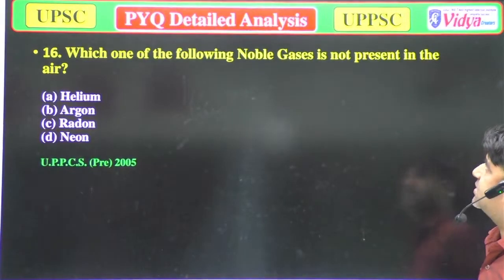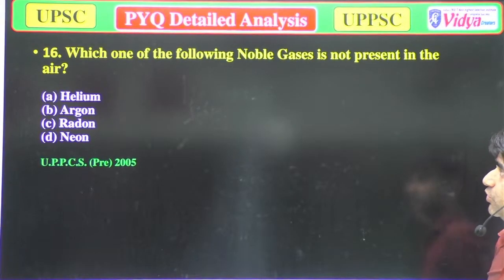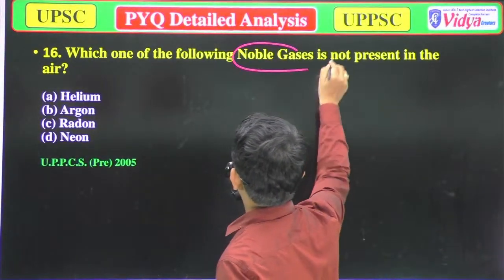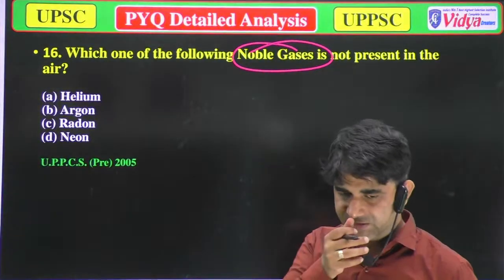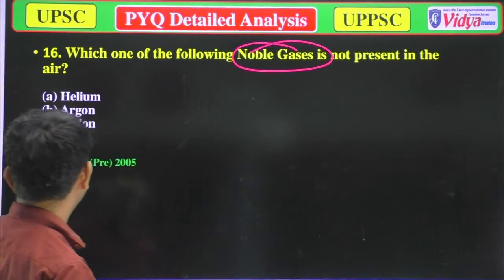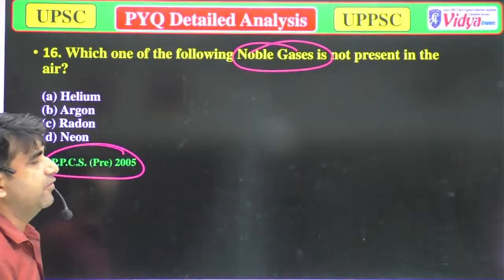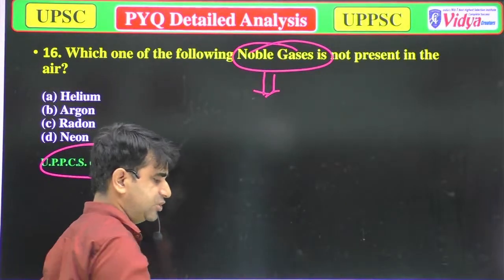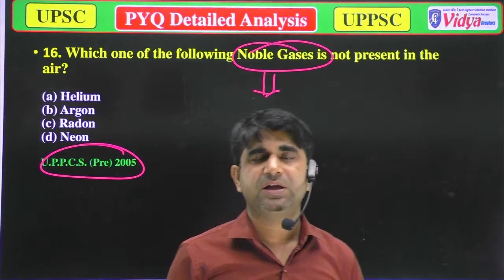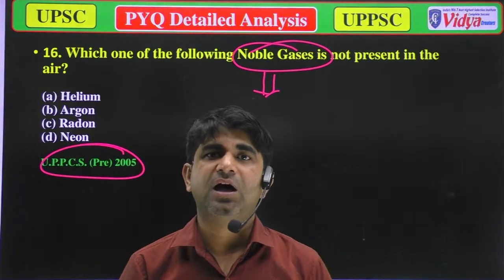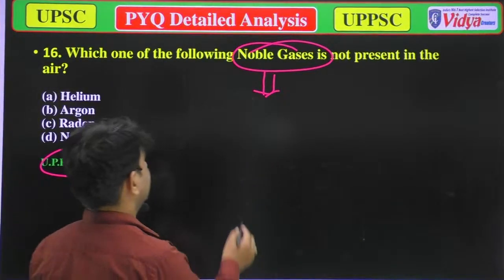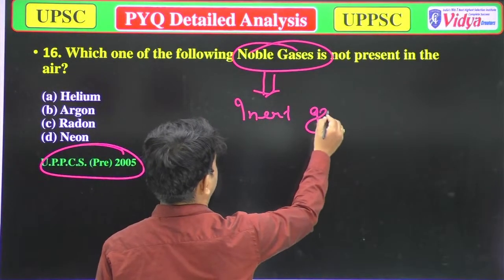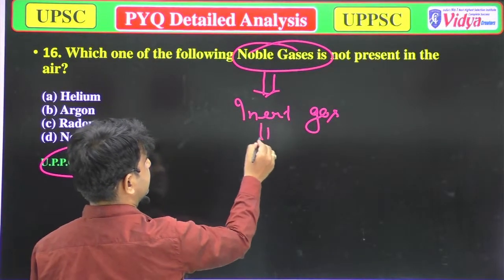Which of the following noble gases is not present in the atmosphere? We have to talk about the noble gases which are not present in the atmosphere. It was asked in UPPSC 2005. First, what are noble gases? If you are a student of chemistry, you must be aware of it. Noble gases are also known as inert gases, and also as stable gases.